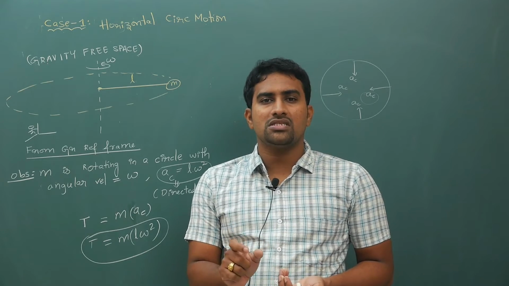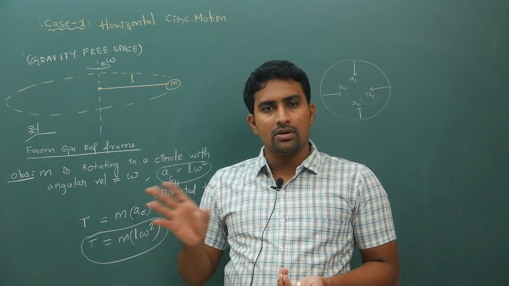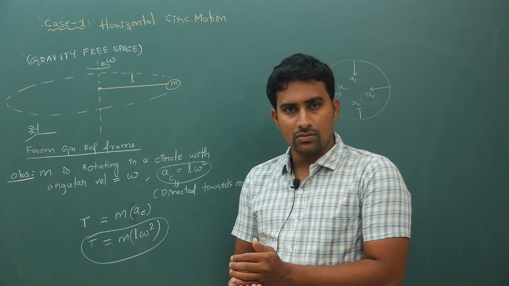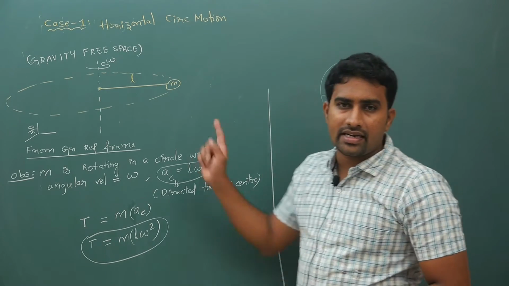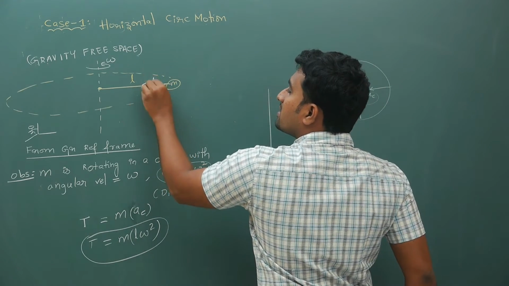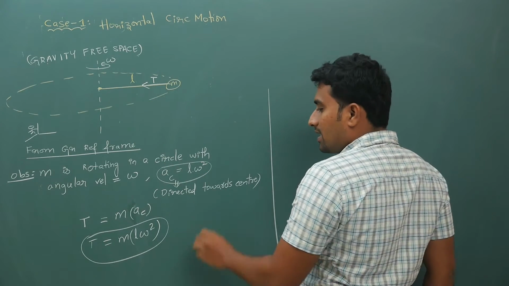Depending upon the situation, it can be normal reaction, it can be friction, it can be a combination of multiple forces. Here it is tension. Don't think that there is some whirling force acting towards the center. Tension is in the pulling direction, so in this case your tension will act this way. This tension only will cause centripetal acceleration.